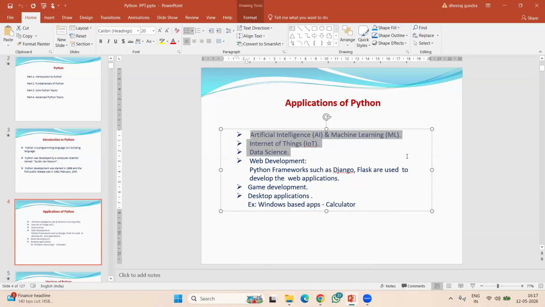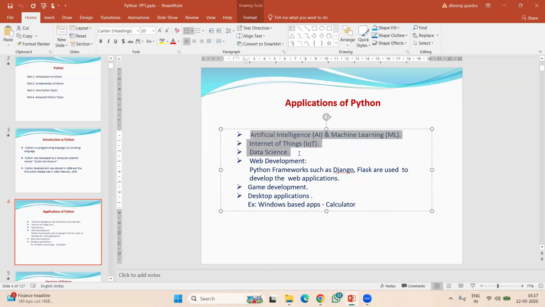We have been using these technologies from around 6 to 8 years back, and from then onwards we started using Python in them. That is why Python is becoming very, very popular. These technologies are popular, and since Python is used in them, Python also became very popular.